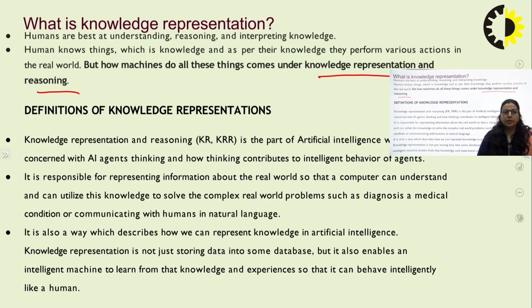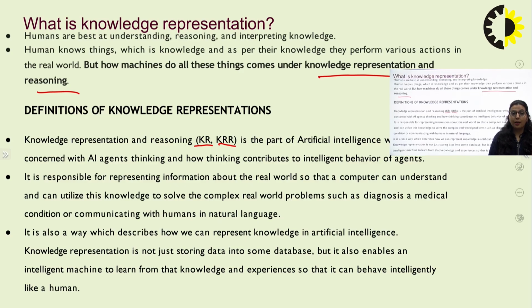So here are some definitions of knowledge representation and reasoning. Knowledge representation and reasoning is a part of artificial intelligence which is concerned with how an AI agent can think, and how thinking contributes to the intelligent behavior of an agent. These are responsible for representing information about the real world so that computers can understand and utilize the knowledge to solve various complex real world problems.